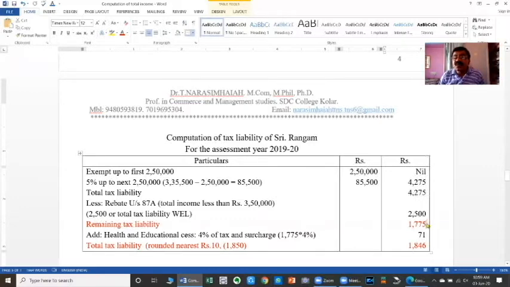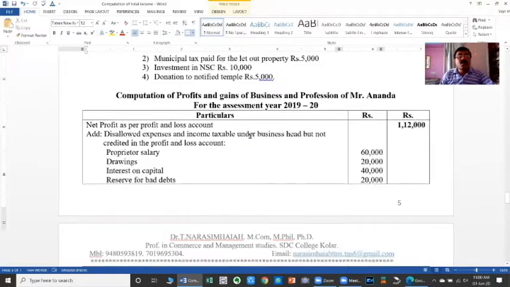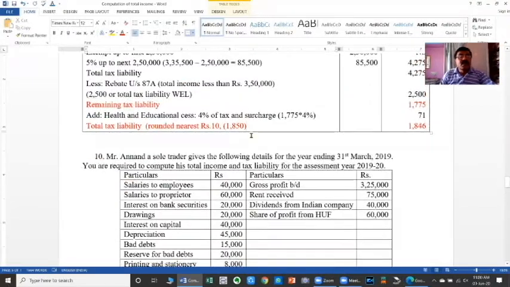On this 1,775, surcharge is not applicable because the total income is less than 50 lakhs, but we have to charge the cess, that is health and education cess, at the rate of 4%. On 1,775 it becomes 71 rupees. So the total tax liability becomes 1,846, that is 1,775 plus 71 is equal to 1,846, but it is rounded to the next 10, which means 1,850 will be the amount of tax payable to the government.